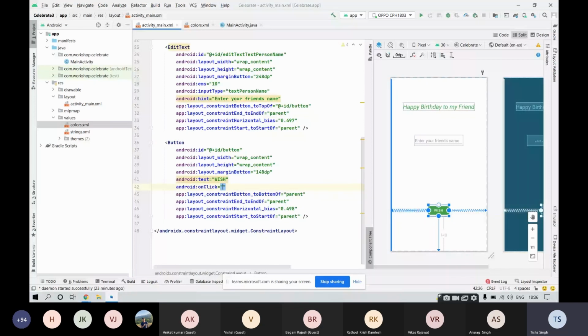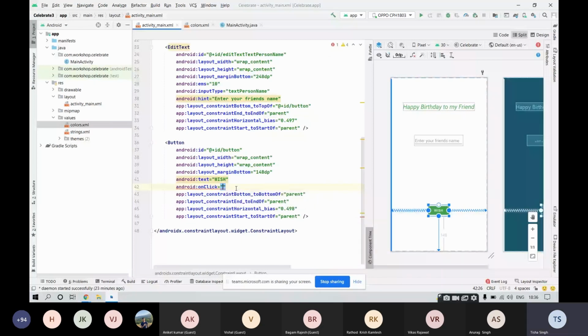Click on this onClick. Now, onClick is that attribute of the button tag which would enable you to add the functionality. Now, what would be the value of this attribute onClick? The value of this attribute onClick will be the name of the function that will be executing when this button is clicked. Fine. So let's give the name of this function clicked. I'm calling this function clicked. This clicked function would be executed when this button is clicked.